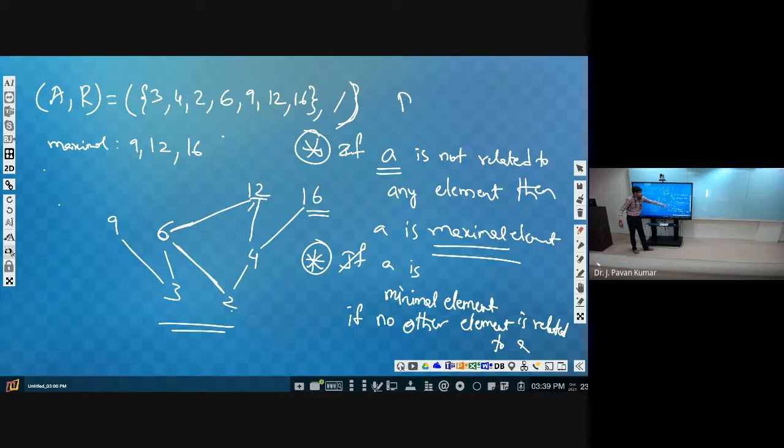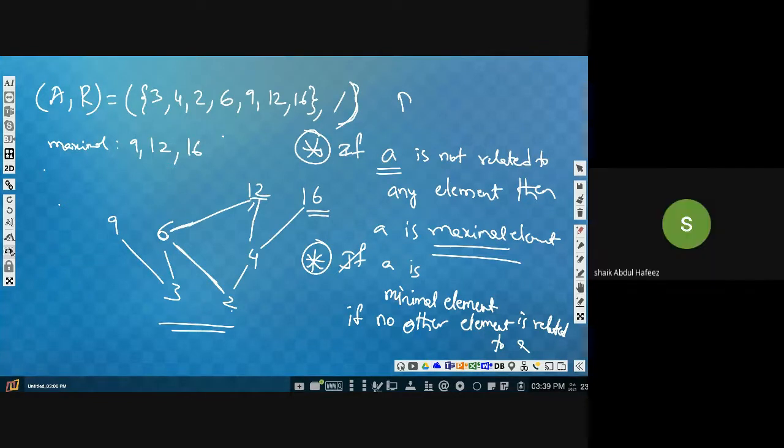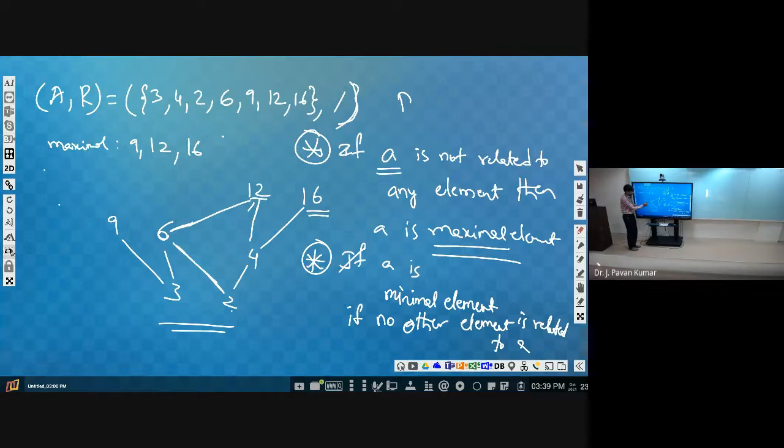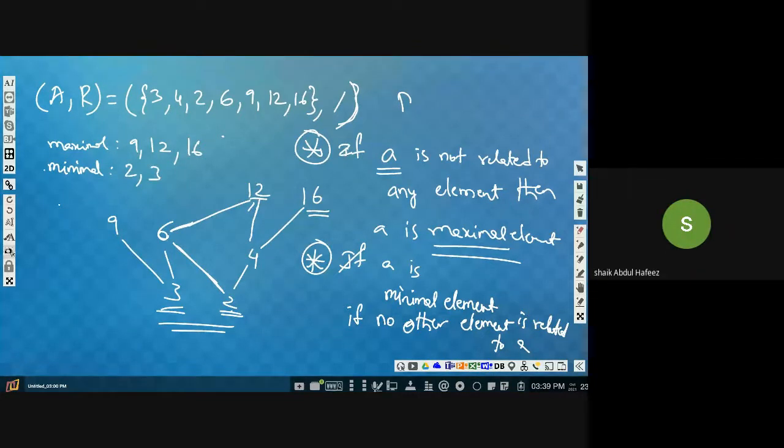Got the difference between these two? A minimal element is nothing but no other element is related to that element. Now, is 9 a minimal element? No, sir. Why? Because 3 is related to 9. Next 6? No. 12? No. Why? Because 4 is related to 12 and 6 is also related to 12. So 12 is not a minimal element. Next, 16 is also not a minimal element, whereas 2 is a minimal element. Now consider 3. Yes, sir. So what are the minimal elements in this? 2, 3.